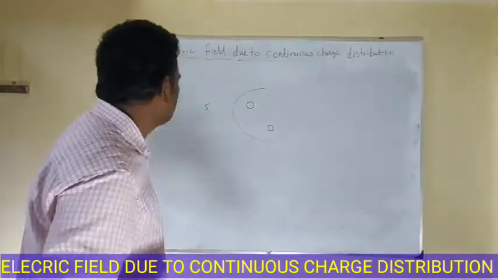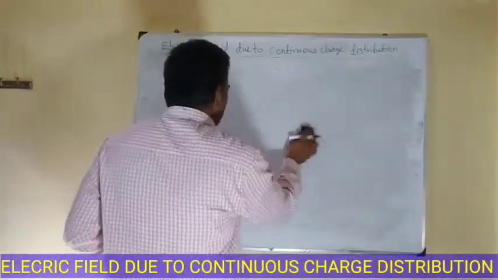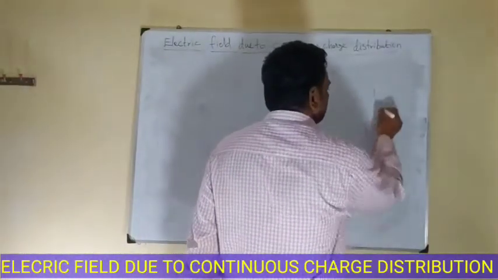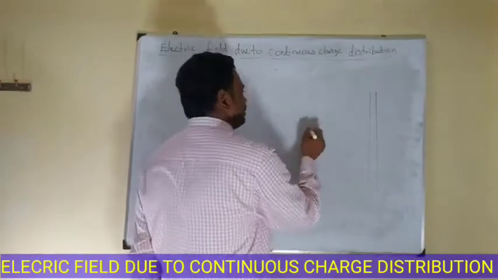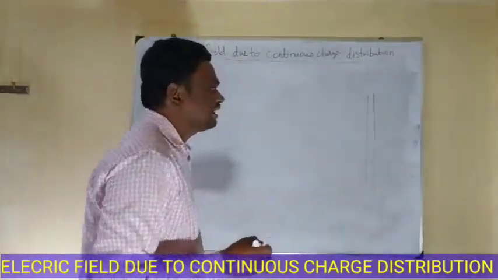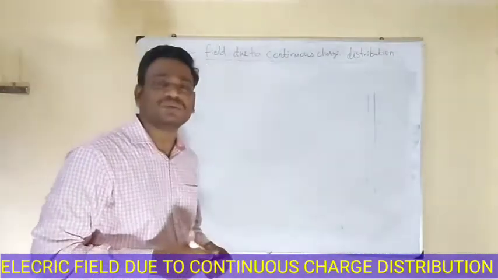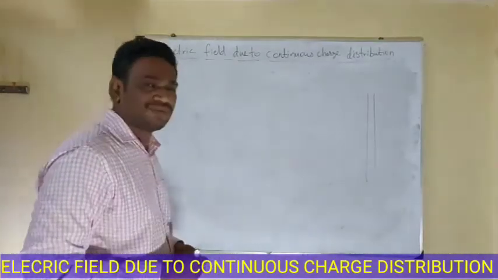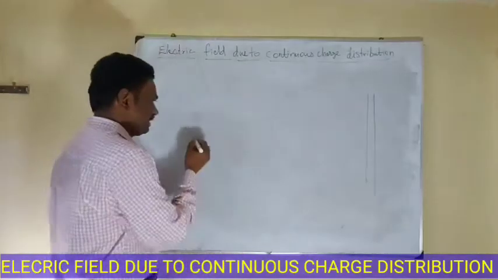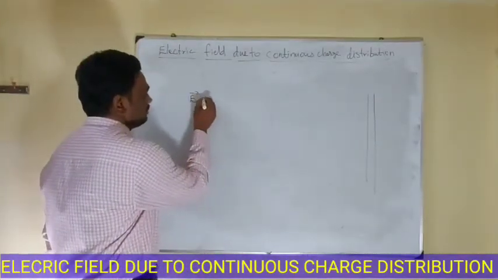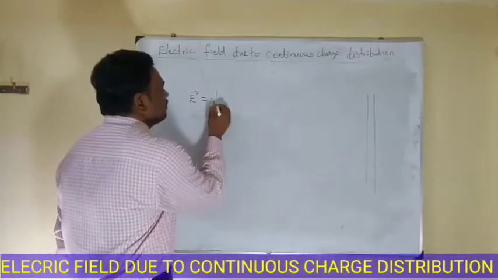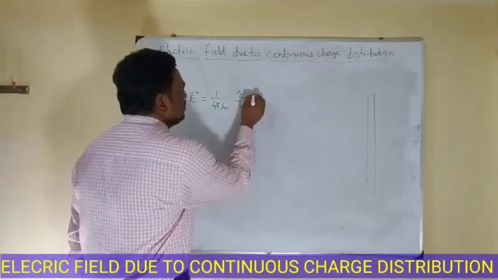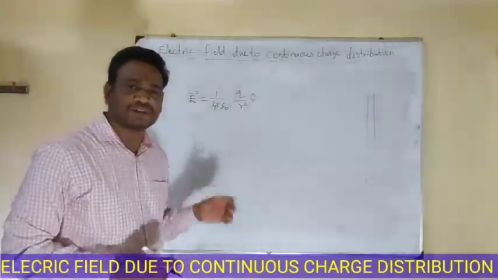Now let us consider a metal sphere or conducting wire. In this case we cannot use the electric field equation to determine the exact value. We know the expression for electric field: E vector is equal to 1 by 4 pi epsilon naught, Q by R square, into R cap. This is the general expression for electric field.